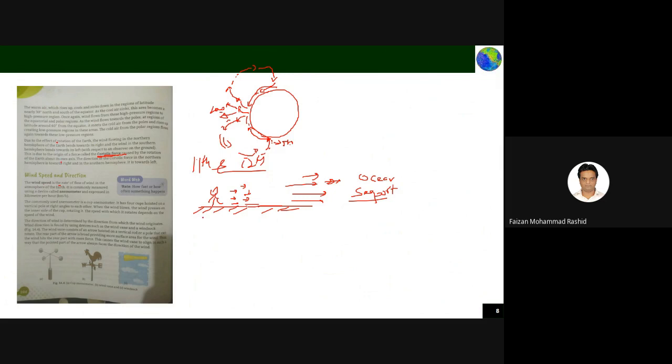So there should be some measurement. How can we measure the speed of the wind? The speed of the wind is the rate of flow. I told you what speed is: speed is distance by time. Speed is measured in meters per second, meaning in 1 second, how many meters it can travel. So wind speed means the distance the wind can travel in 1 second.